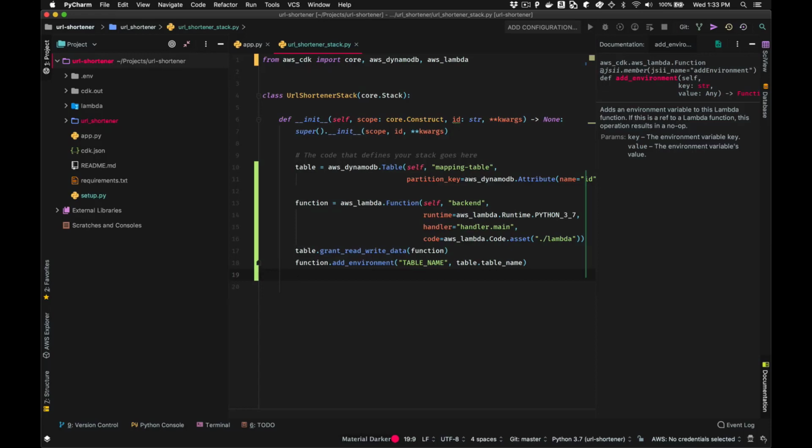But if we look at this a little bit more closely, we see that there's actually something pretty neat going on. Remember that when we execute our CDK application, what we're really doing is creating this desired state, this model of what we want our infrastructure to look like. We're not actually provisioning the infrastructure when we run this code. We're only creating this desired state representation. So at this point in time, when this line of code runs, we're not actually going to know what that table name is.